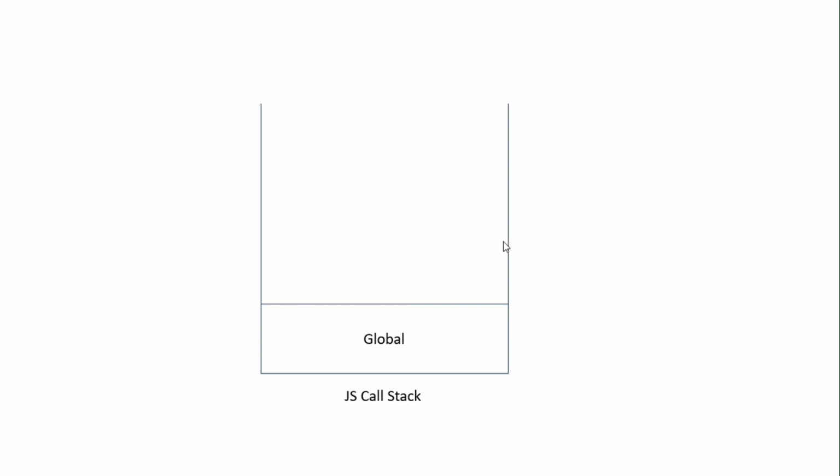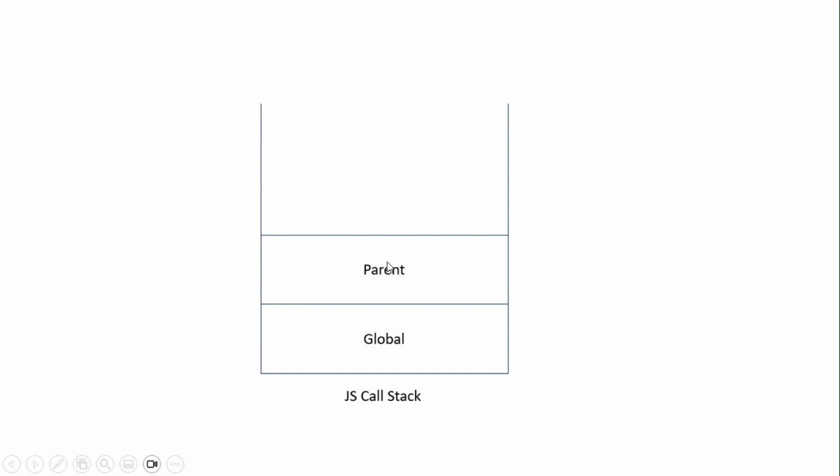In between, if it finds any function call in our script, that will have its own scope created. For example, in our script file, if we have something called function parent and it is getting called, then it will create its own scope. Maybe we'll name it parent scope, or maybe parent function scope. That will create its own function scope and it will have its execution inside it.